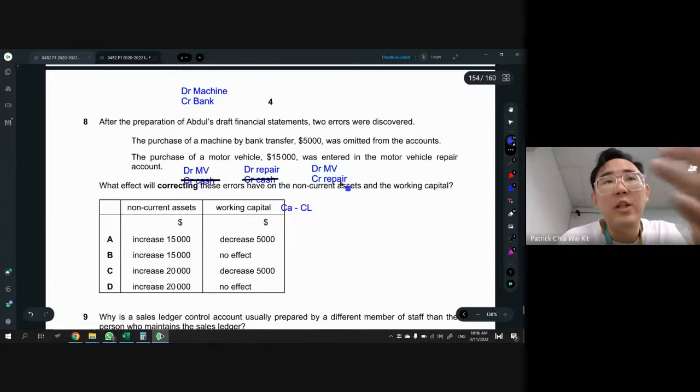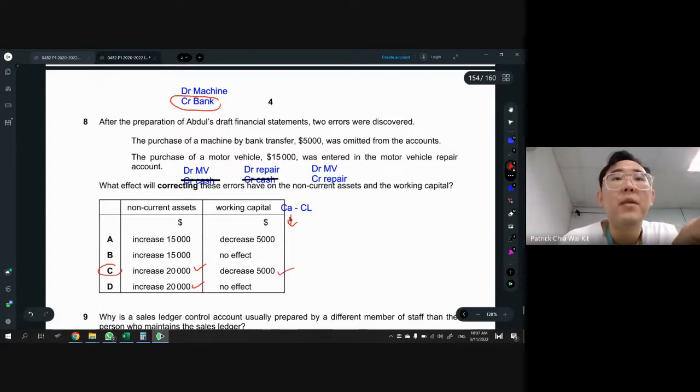So since repair has nothing to do with working capital and non-current asset, it's only motor vehicle. So motor vehicle is asset, we need to put it back, right? So MV plus machine, these two together, 15,000 plus 5,000, they will be increased by 20,000. So answer is either C or D. So is it working capital no effect or decrease by 5,000? Because bank, all right, we paid bank, so current asset went down, so CA went down. That's why it will decrease by 5,000. Answer is C. Okay, for this question. So yeah, you have to fix it first to see the effect for yourself.